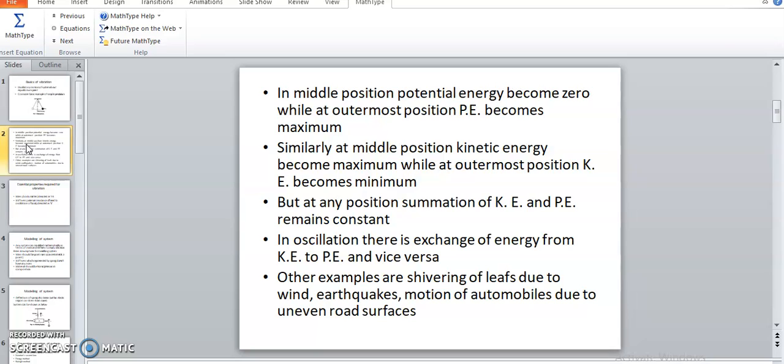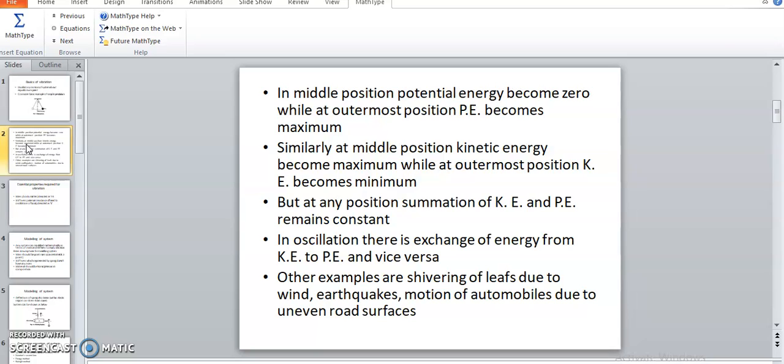But as soon as the pendulum reaches the extreme positions, either leftmost or rightmost, the potential energy increases to maximum, and the kinetic energy reduces to zero at the extreme positions. So there is an exchange between kinetic energy and potential energy in the oscillating motion of the body, but the summation of energy always remains constant.